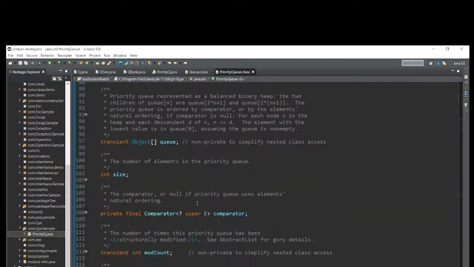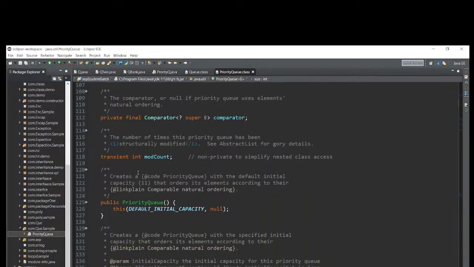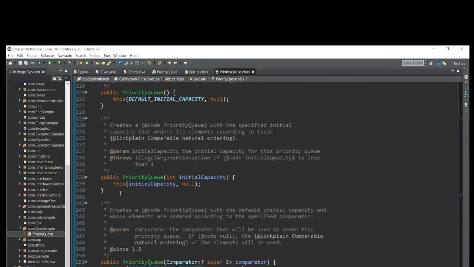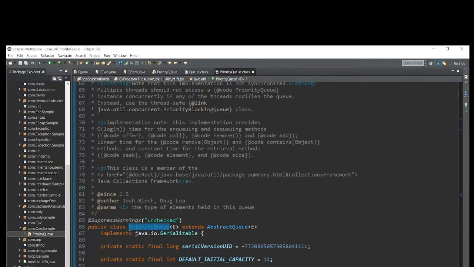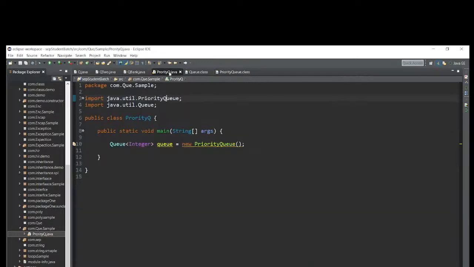So in this, one abstract method, size, finds the size of the elements, and some implemented methods and some unimplemented methods are there. These are all in the PriorityQueue class in the java.util package. It also imports some classes, so these are all combined together.